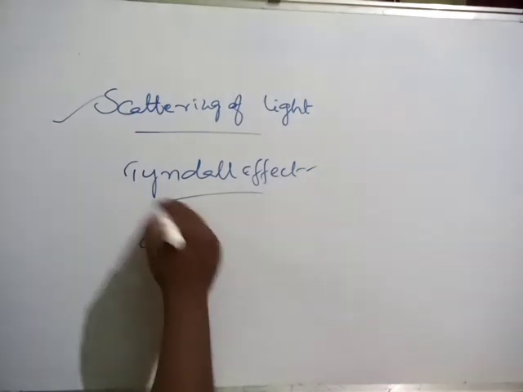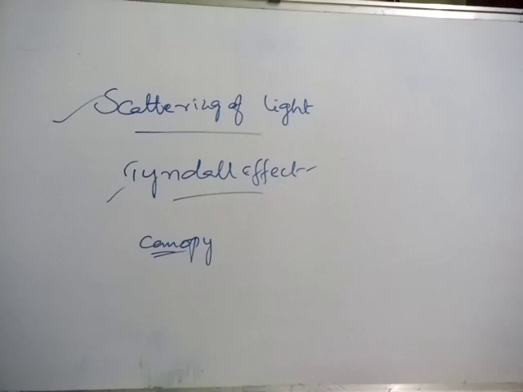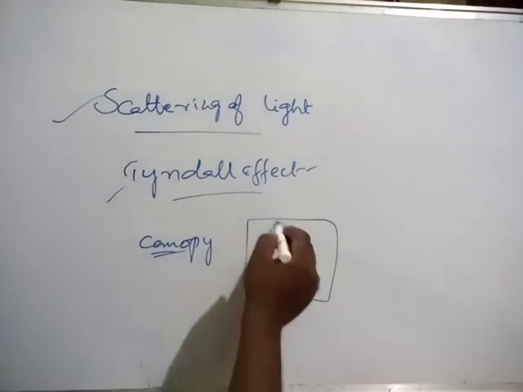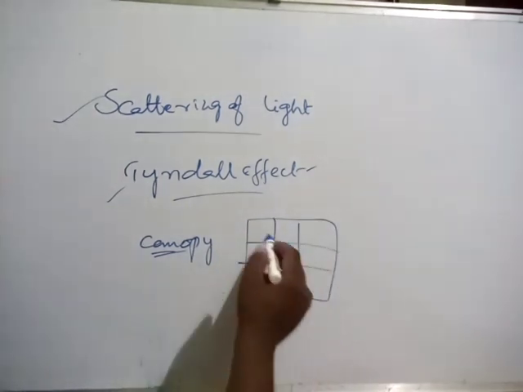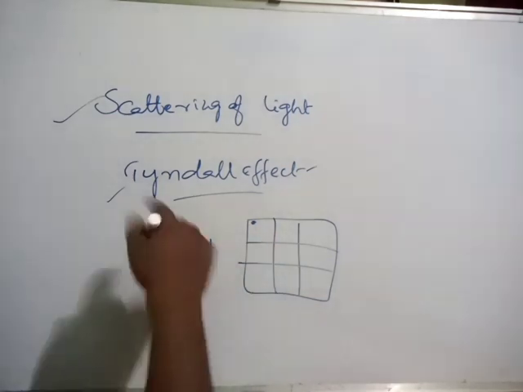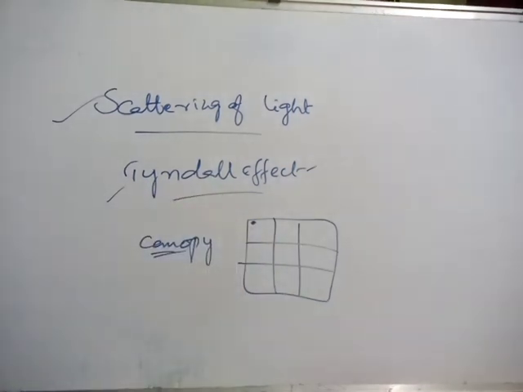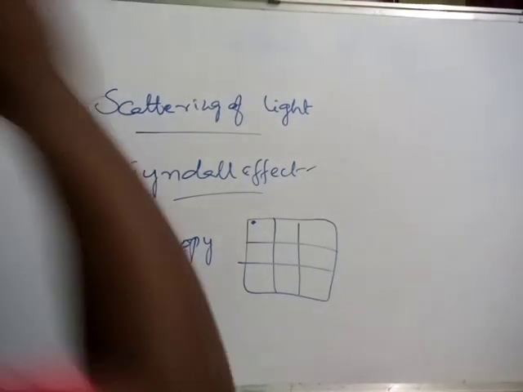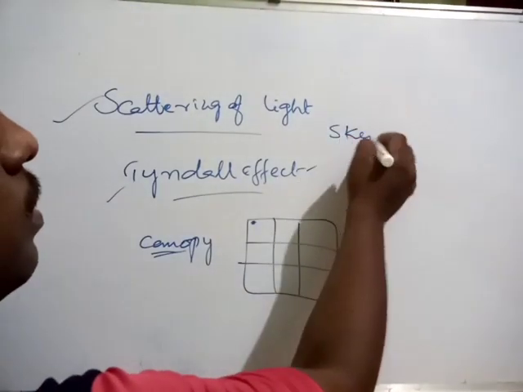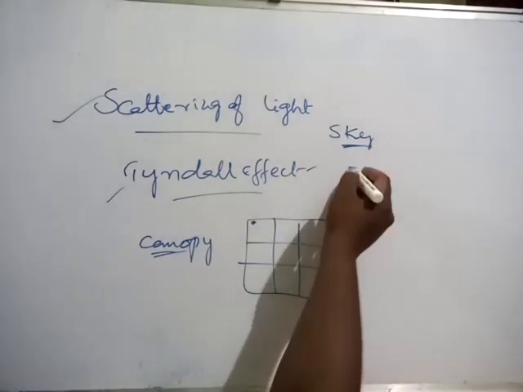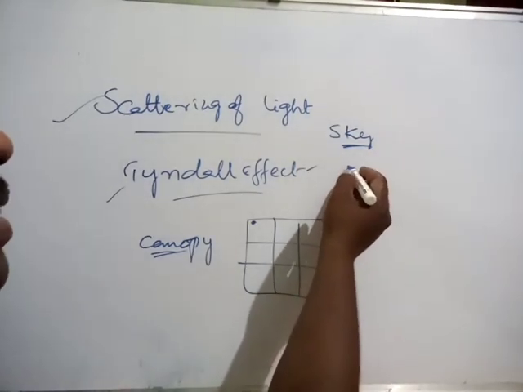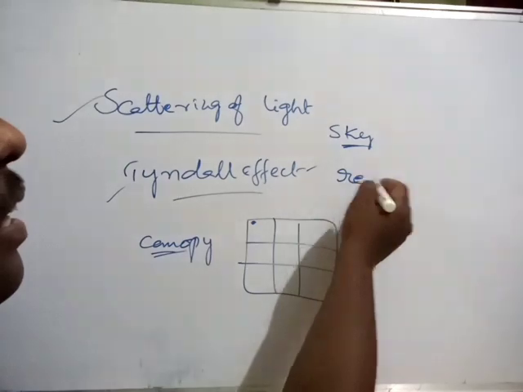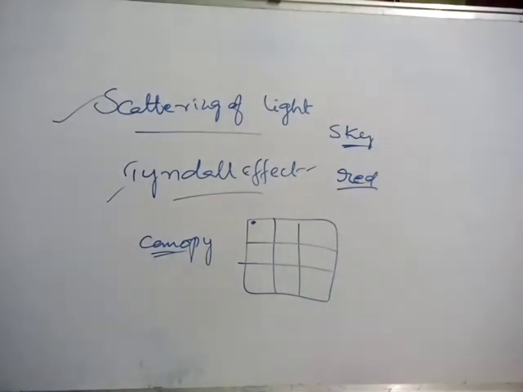In the canopy we can see the Tyndall effect, and through a slit in a window, if it has any slit, then we can see the Tyndall effect. Okay. So finally, based on the scattering of light, the sky seems to be blue in color, and during sunrise and sunset we can see reddening of the sun.